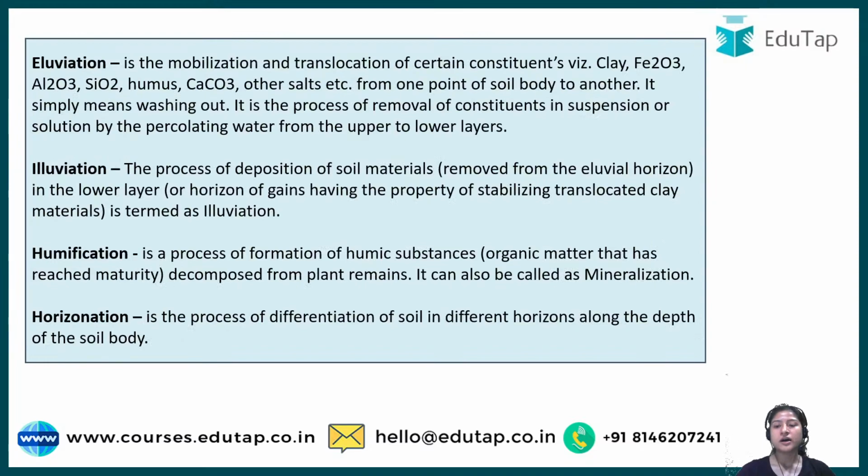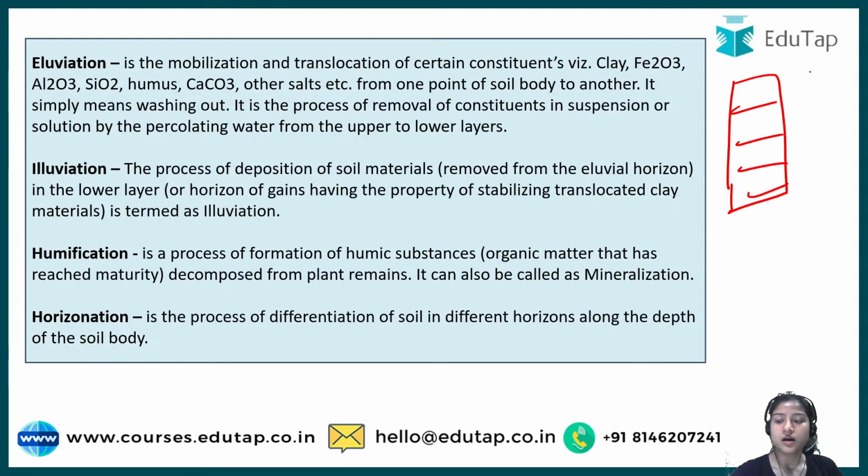We'll look at them in simple terms. As I said before, there are different layers of soil. Whatever constituent, for example clay, different mineral oxides, humus or salts, moves from the upper surface to the lower surface, we can say it has been removed from the upper surface.